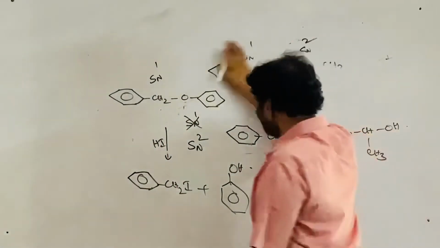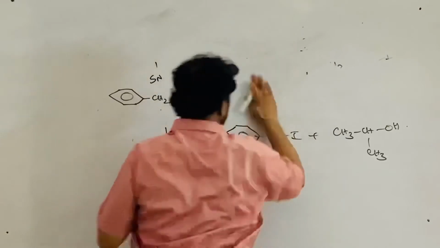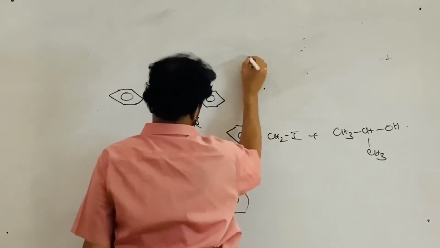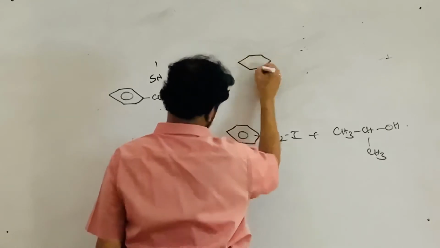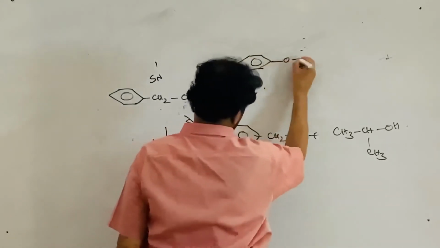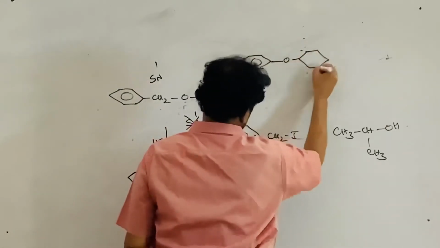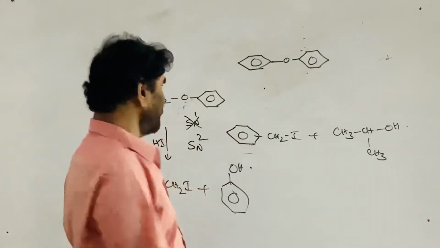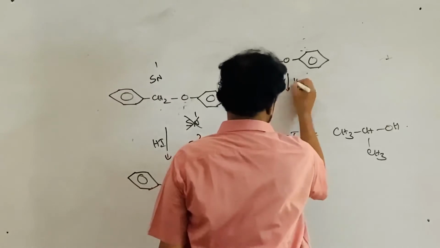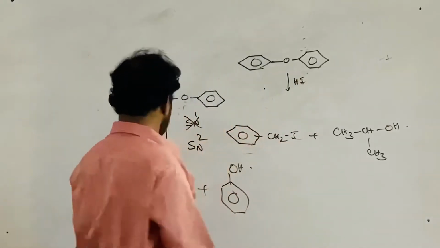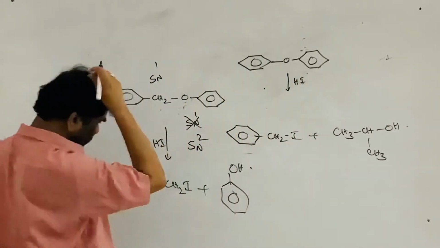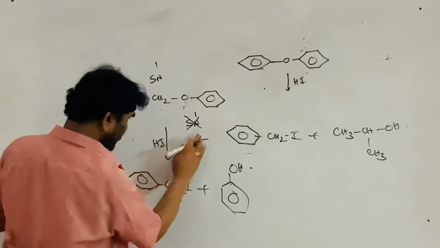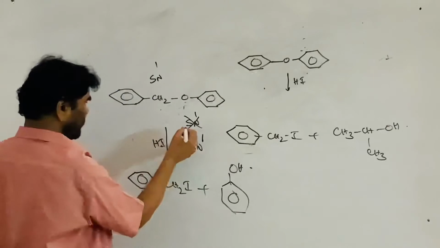Now, suppose you take the compound diphenyl ether, and this is treated with HI. So here, this is a SN1 reaction, not SN2.